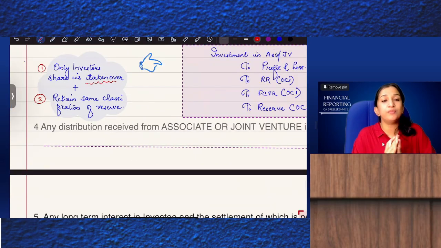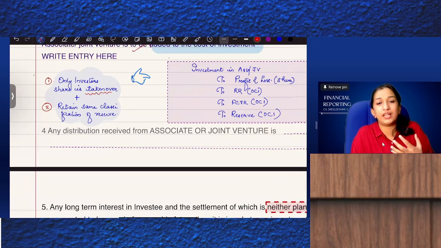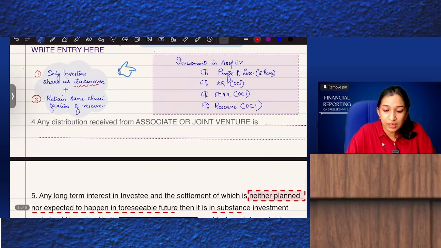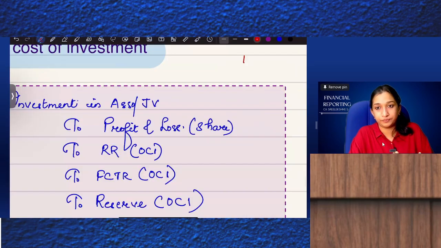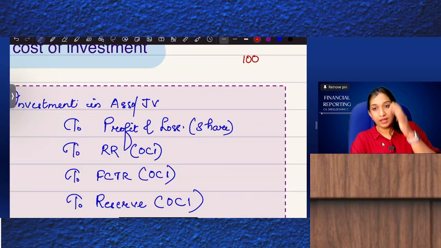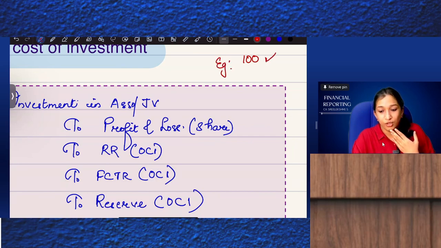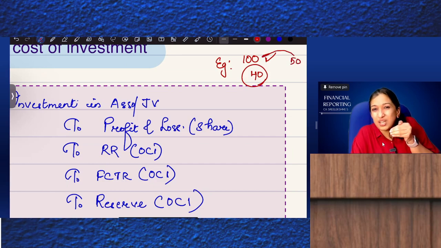Now, any distribution received from the associate: subsequently your associate has paid you. Say for example, the associate earned 100 rupees of profits. You will be taking over 40, being your share, 40%. Now, out of this 100, they declared and paid a dividend of 50. So you will receive 50 into 40%. So, once more.